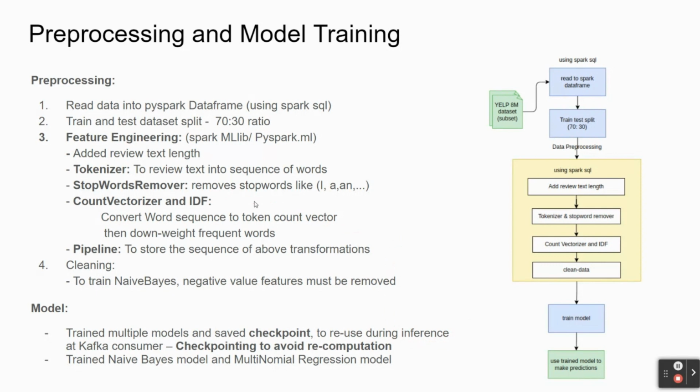Now, when it comes to the modeling part, we have trained multiple models and saved the checkpoints. This is very helpful during our inference at the Kafka consumer. So we have used the concept of checkpointing to avoid recomputation. We have mainly trained two models. One is a naive-Bayes model and the other is multinomial regression.